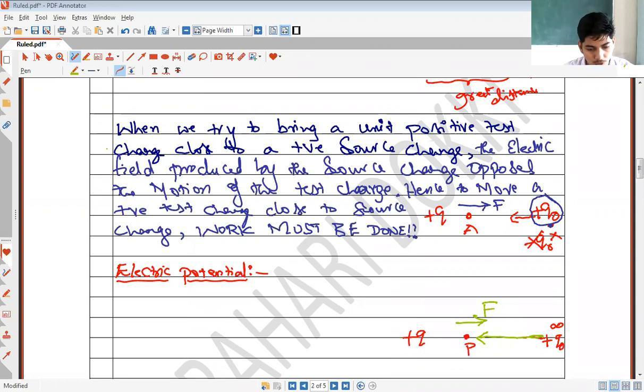So we define electric potential as the amount of work done. See, electric potential must be defined at a point in the electric field.